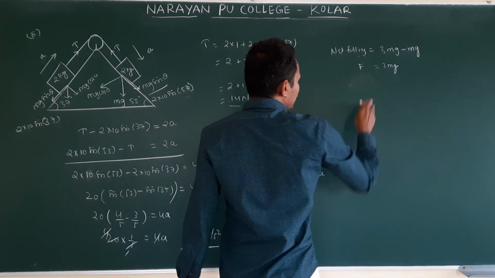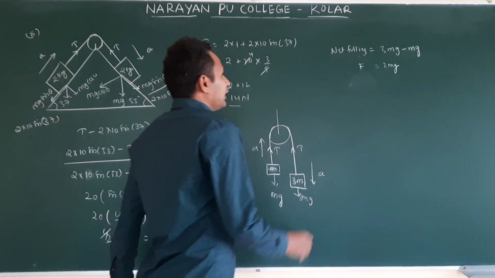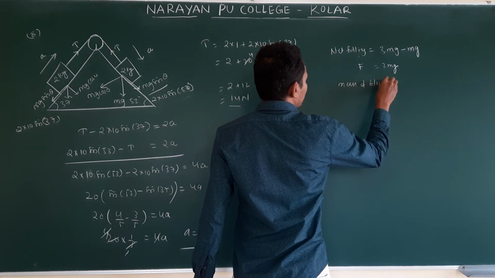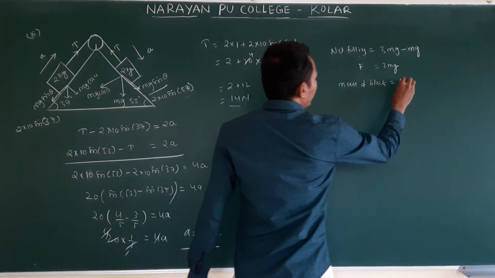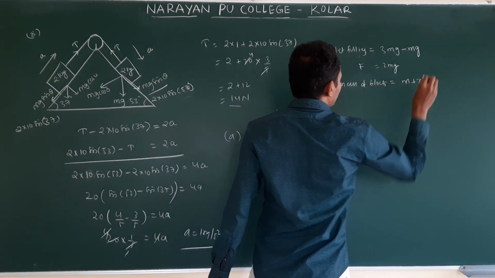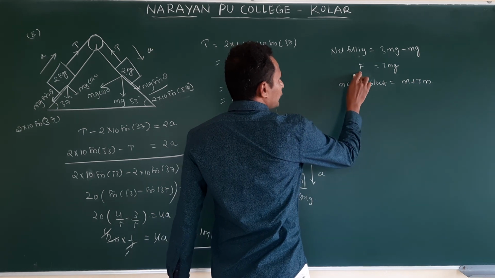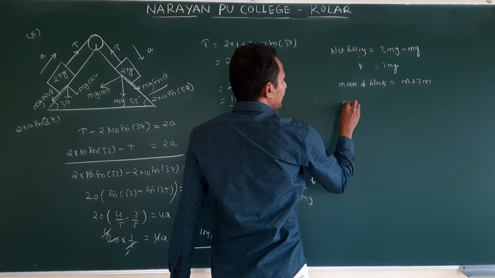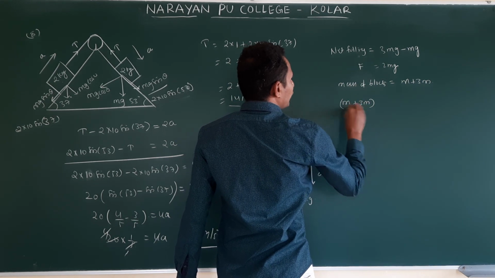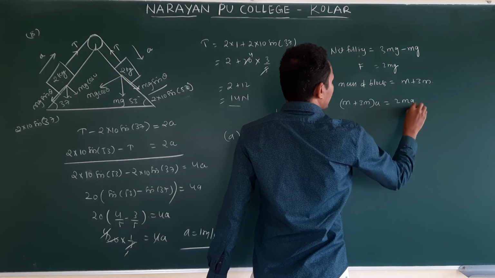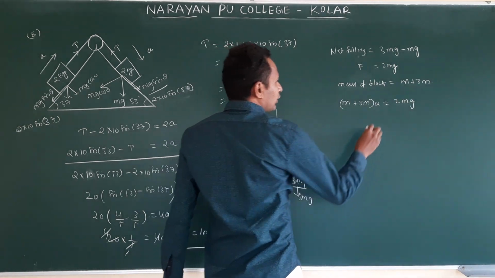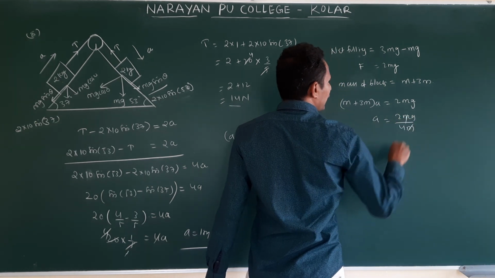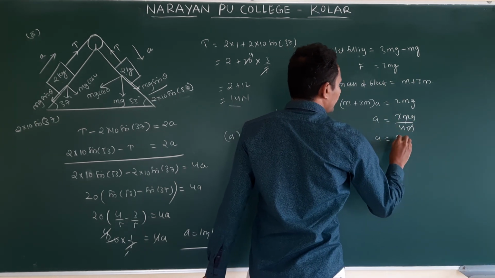Okay, this net pulling force is accelerating the blocks. Yes or no? What is the mass of the blocks? Mass of blocks is equal to M plus 3M. So this is the net pulling force. This produces the acceleration. So I can write M plus 3M into a is equal to 2 mg. Yes or no? Then a is equal to 2 mg by 4M. M cancels, 2 cancels. a is equal to g by 2.